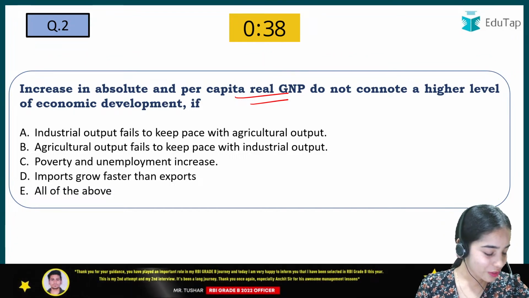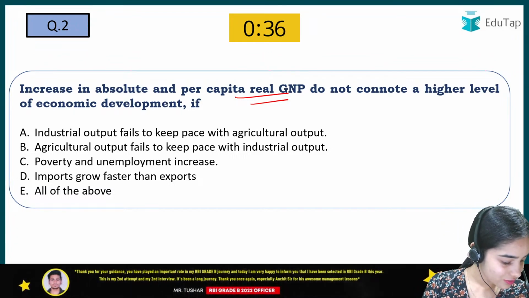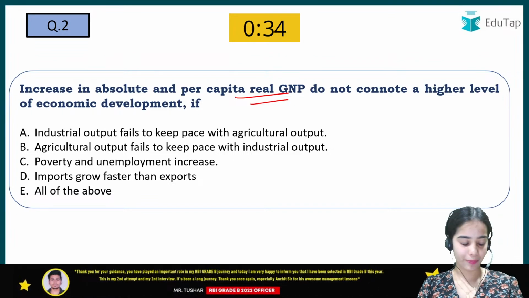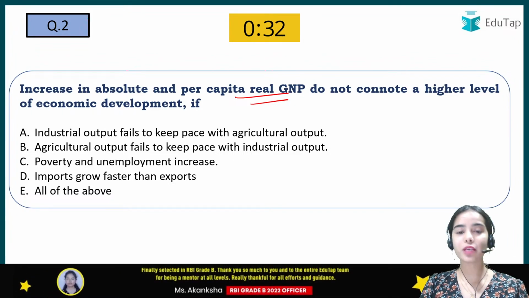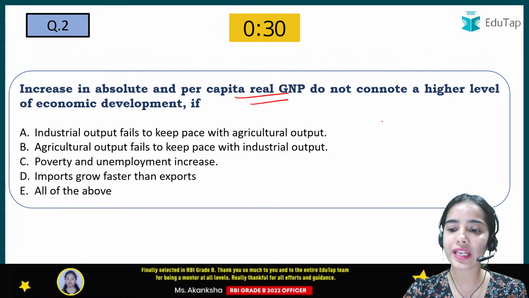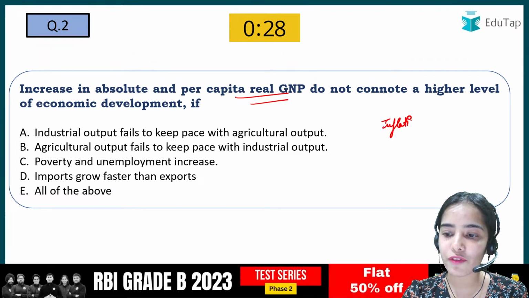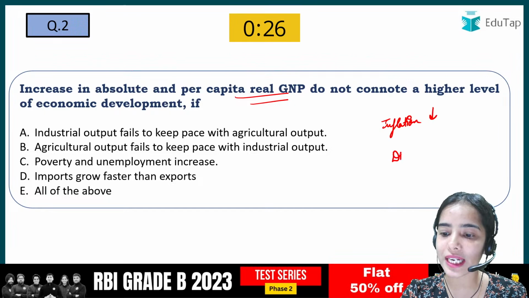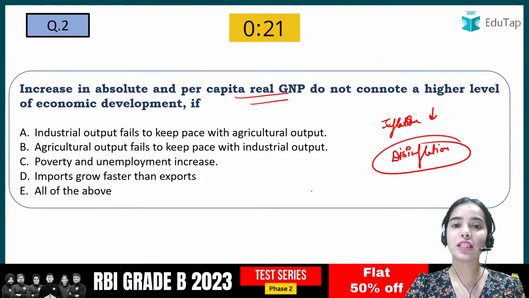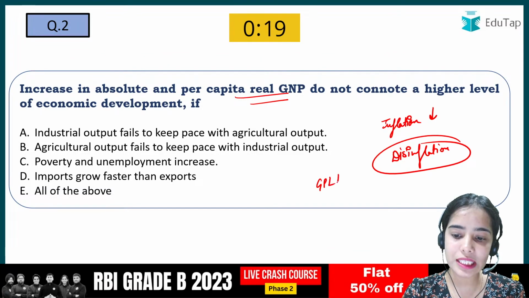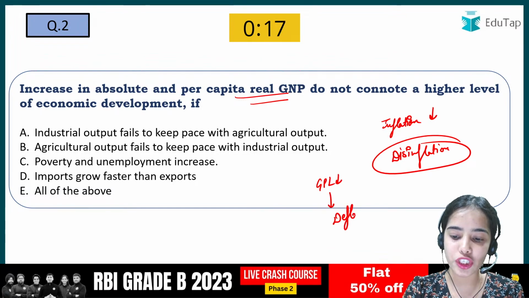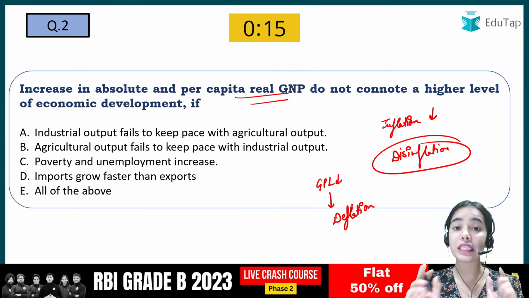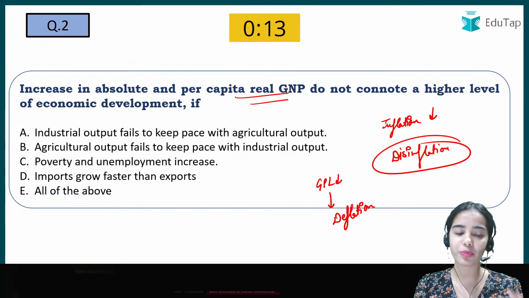Okay, so try to give the right answer of this one. Okay, so Nilesh is saying C. In the previous question, I hope it is very clear that when the inflation is reducing, it is called disinflation. And when the general price level is decreasing, that is called deflation. So be very careful with these two terms. They are very confusing, but be very careful with them.